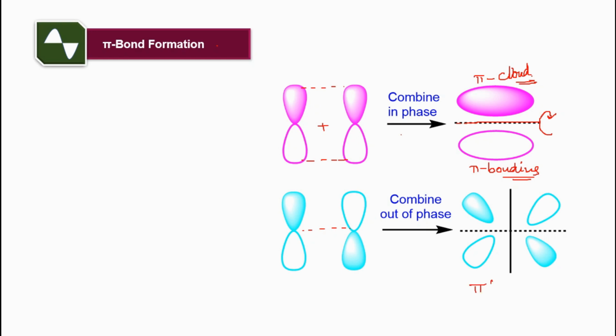So this is how they combine out of phase, forming the pi star antibonding molecular orbitals. There is no symmetry about this axis if they rotate, and the phase will change.